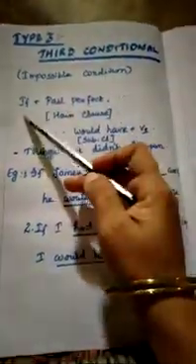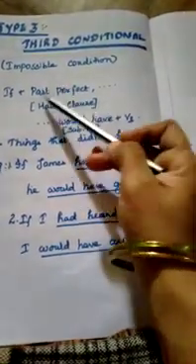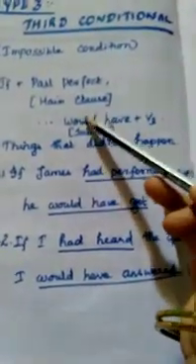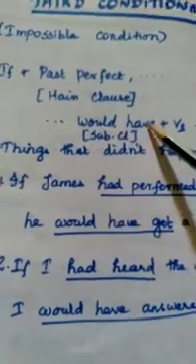Now we are moving to the third condition, the third conditional. We can say it is an impossible condition. So if plus past perfect: if the verb in the main clause is in past perfect form, in the subordinate clause we will write would have plus V3. So would have or could have.